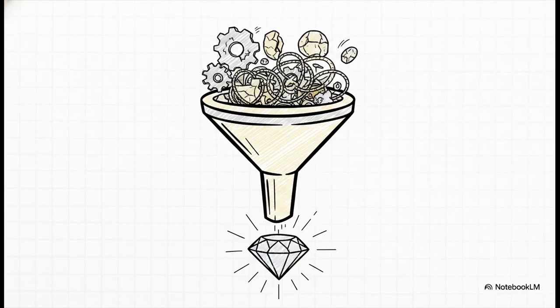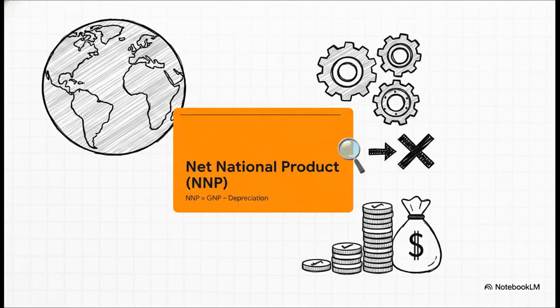Okay, we've shifted our focus to citizenship, but we still need that reality check we talked about earlier. This brings us to net national product, or NNP. Economists actually consider this the absolute truest, purest measure of national income. It strips away all the gross overestimations to leave us with an incredibly accurate reflection of a nation's actual productive, usable income. Exactly. And just like we did earlier, we take our gross citizenship number, the GNP, and we subtract that inevitable wear and tear, the depreciation. So you take all the wealth your citizens generated globally, subtract the cost of the machinery they wore out doing it, and boom, you are left with the NNP, the purest state of national wealth.